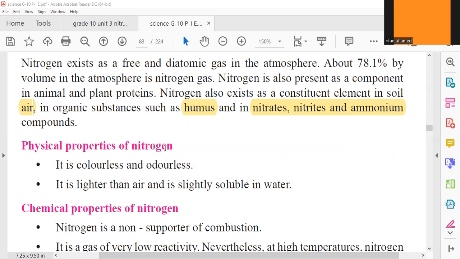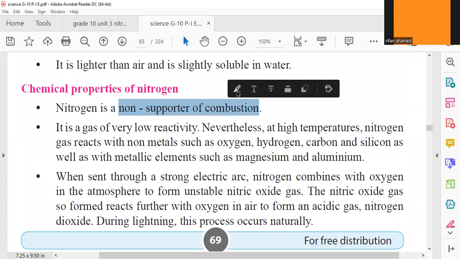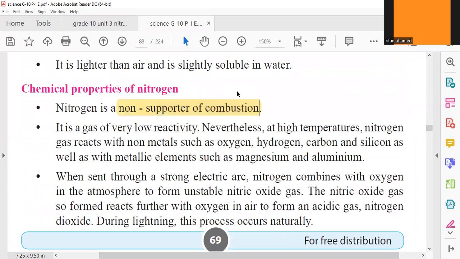When you come to the chemical properties, the first chemical property you are given is also applicable mainly for nitrogen gas. Nitrogen gas is a non-supporter of combustion. It will not support combustion. In the world, there is only one gas that is a supporter of combustion, that is oxygen gas.